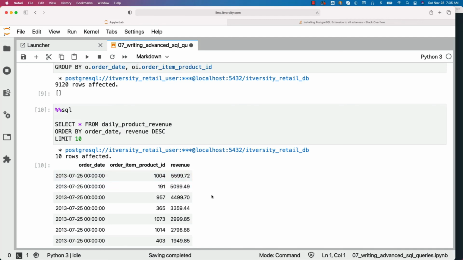As we have created these tables called daily revenue and daily product revenue, now let's get into the details with respect to analytics functions such as aggregate functions, windowing functions, as well as ranking functions. We'll be using these tables quite a few times in the pursuit of exploring those different types of analytics functions that are made available for us with most of the databases.